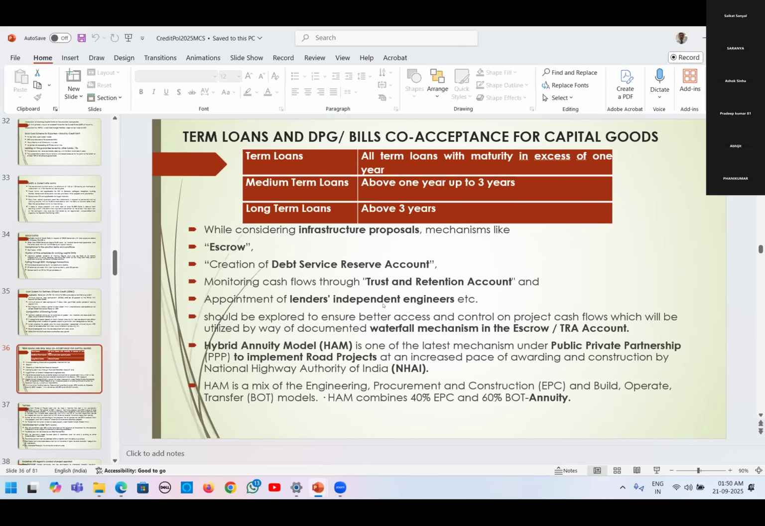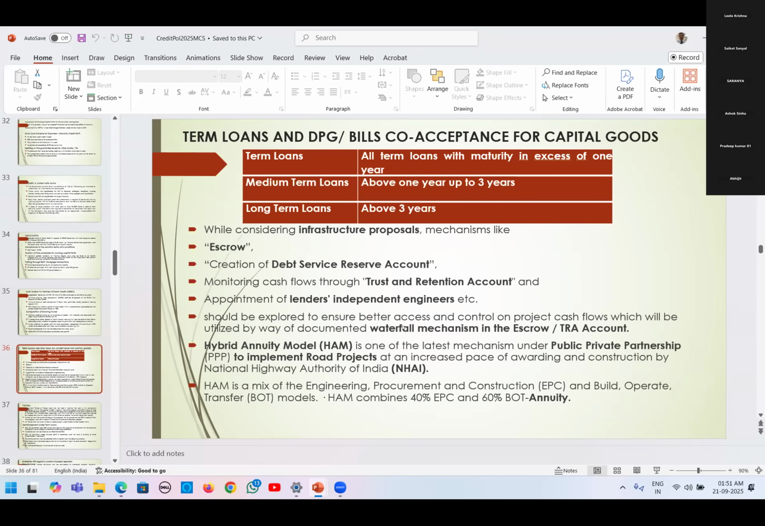Lenders' independent engineers. Lenders' independent engineers means, in case of power projects or road projects, big projects, we cannot go and see every time what progress is going on, whether it is going rightly or not, whether work is running or not. We don't know. So for that, we will appoint one engineer on our behalf. He is called the lender's independent engineer. He will inspect and report to us periodically.